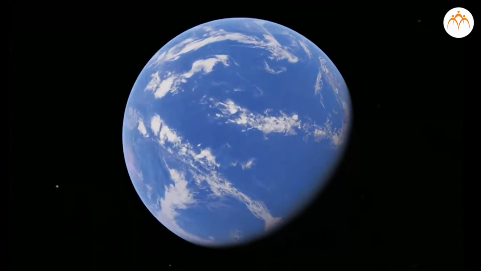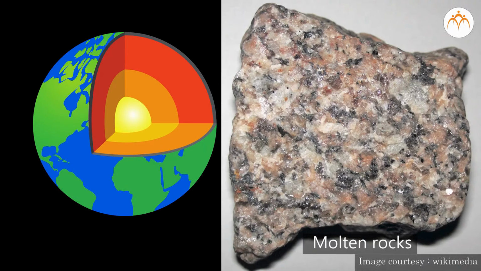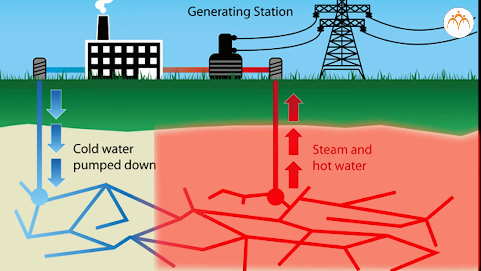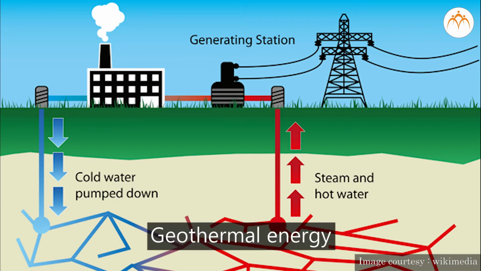Beneath the Earth's crust is a central core estimated to be very hot. Molten rocks heat the layer above it. Water trickling through the rocks is heated and turned into steam. The steam can be used to drive generators and produce electricity. This is called geothermal energy.